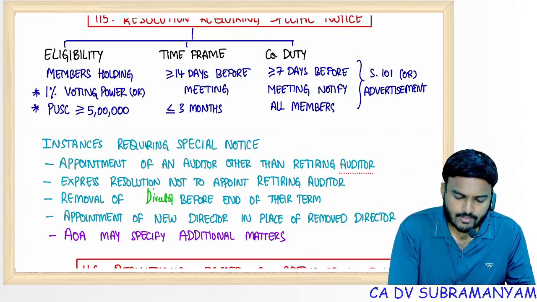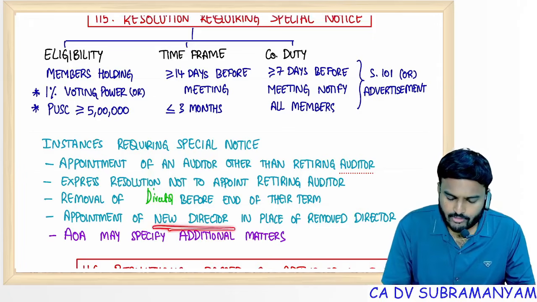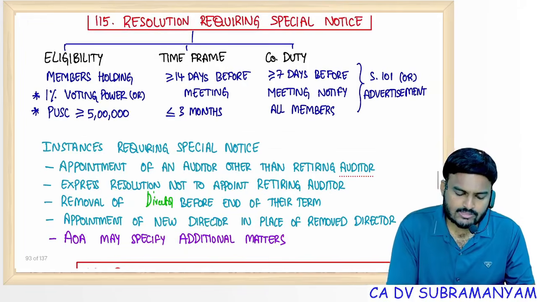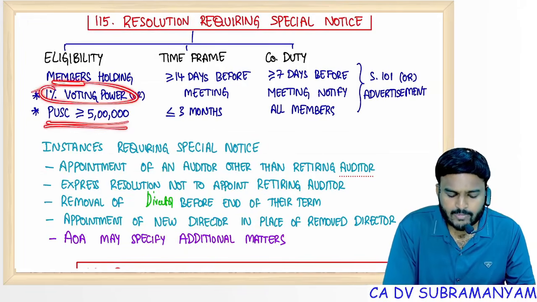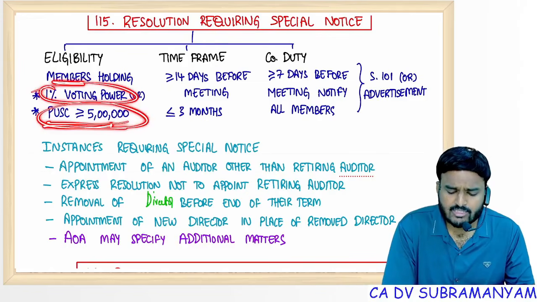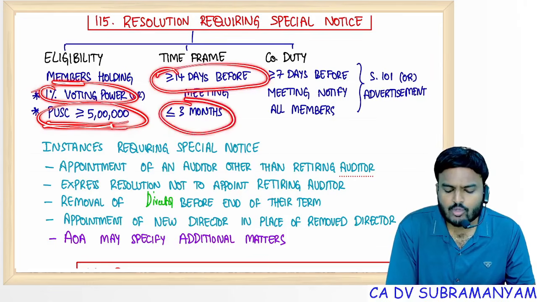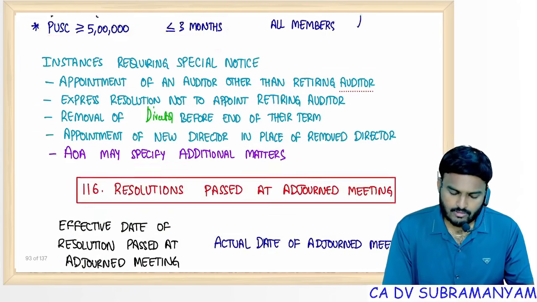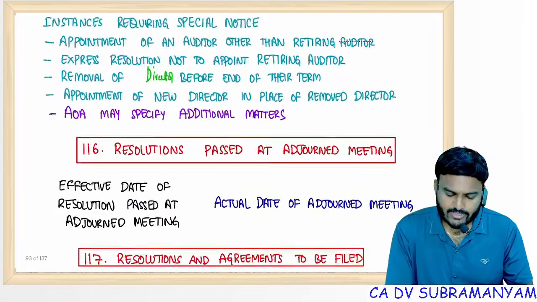Next. Appointment of a new director in the place of a removed director, and AOA may specify additional matters. For this, special notice is allowed. Members holding 1% of the voting power or paid up share capital of at least 5 lakhs, any condition satisfied, can give special notice to the company at least 14 days before the meeting, but not older than 3 months, and the company's duty is to serve it to the other members at least 7 days before the meeting. If not possible, give advertisement.